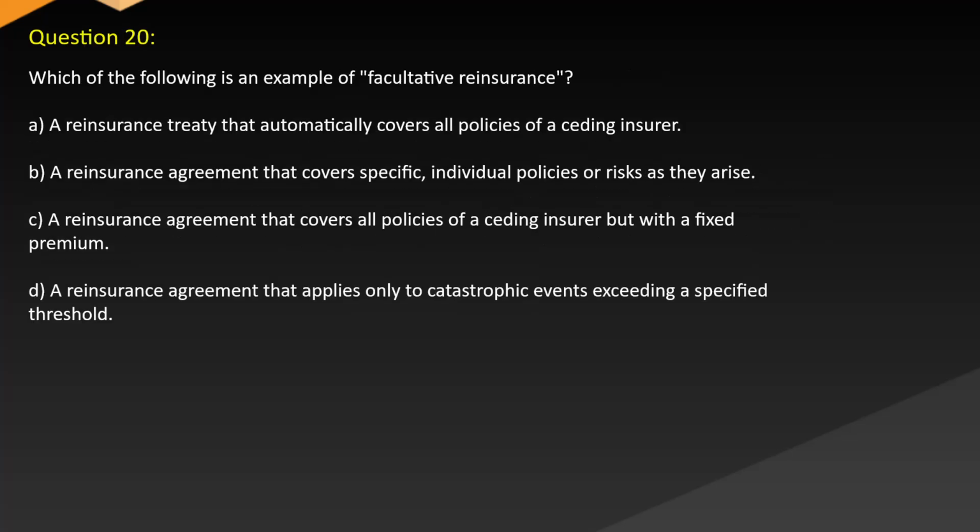Question 20. Which of the following is an example of a facultative reinsurance? A. A reinsurance treaty that automatically covers all policies of a ceding insurer. B. A reinsurance agreement that covers specific individual policies or risks as they arise. C. A reinsurance agreement that covers all policies of a ceding insurer but with a fixed premium. D. A reinsurance agreement that applies only to catastrophic events exceeding a specified threshold.